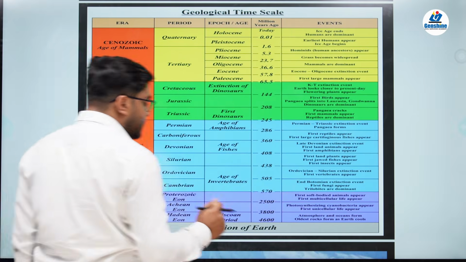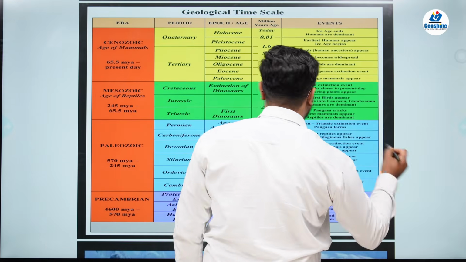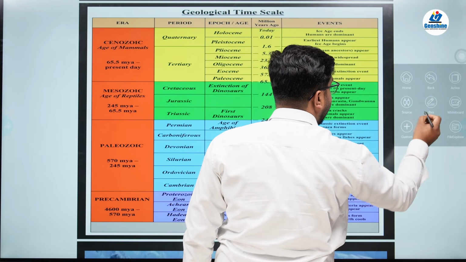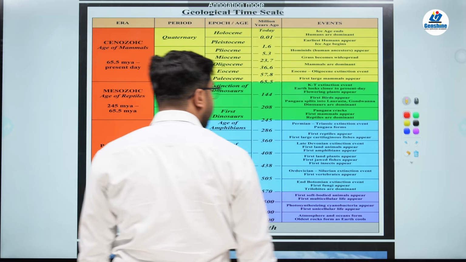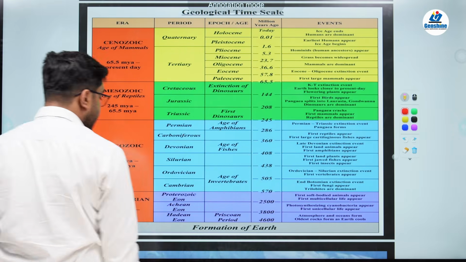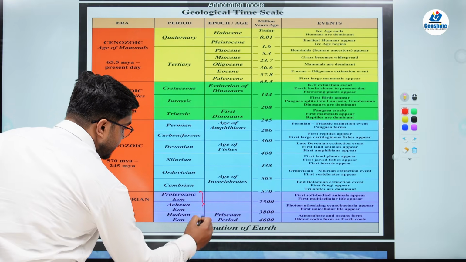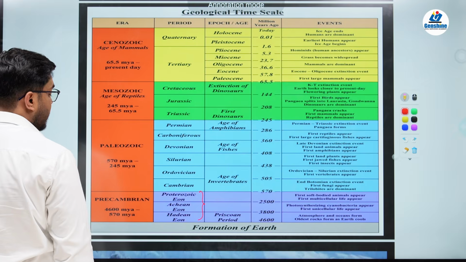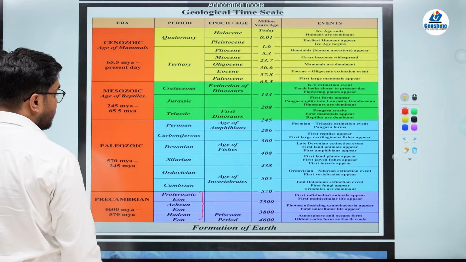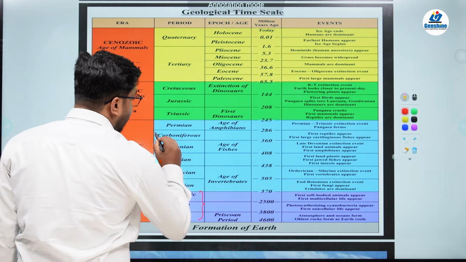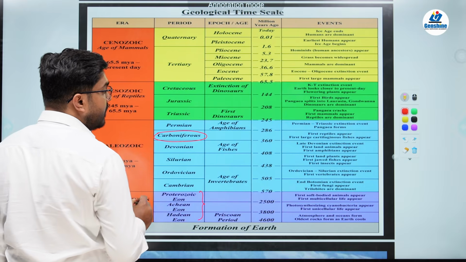In a nutshell, if you have to end and see what is important for us to remember, the first thing you have to remember is these three eons. You have to remember Carboniferous, where the formation of coal.